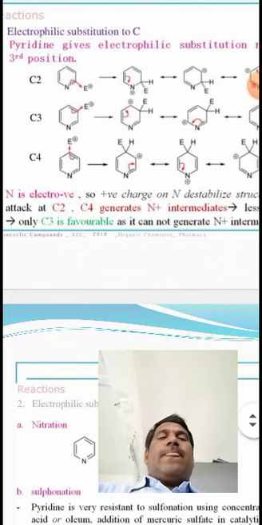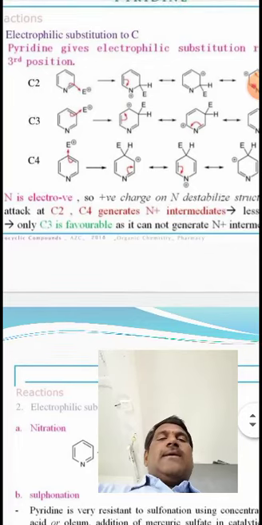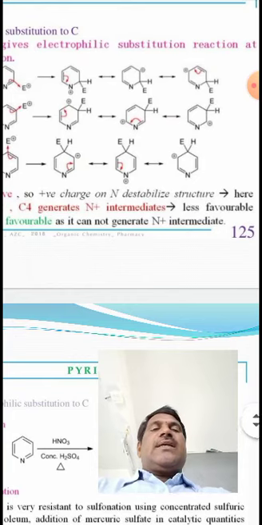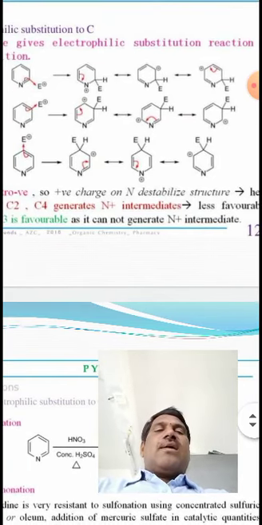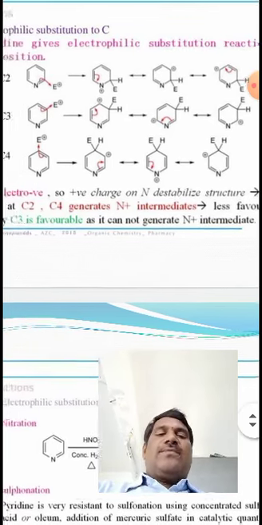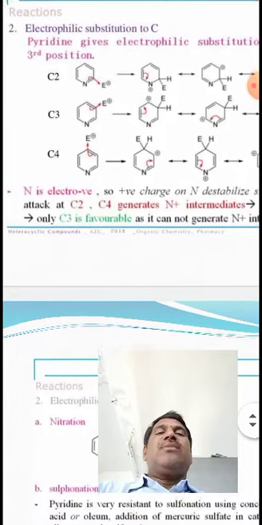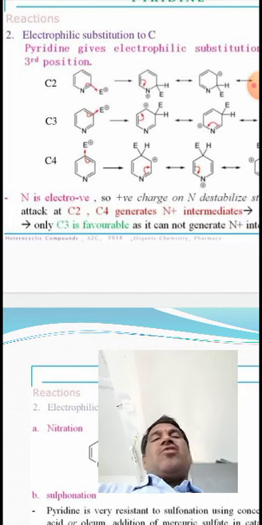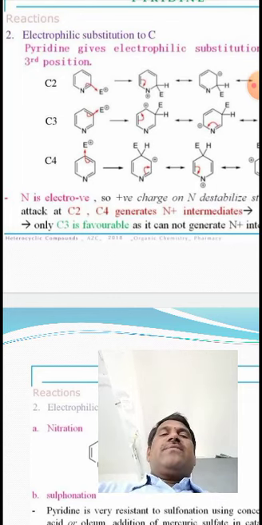So, C3 is favorable as it cannot generate an N plus intermediate in the sigma complexes or resonance structures. So, we can simply say in electrophilic substitution reactions of pyridine, the electrophile more conveniently attacks the C3 position compared to C2 and C4.